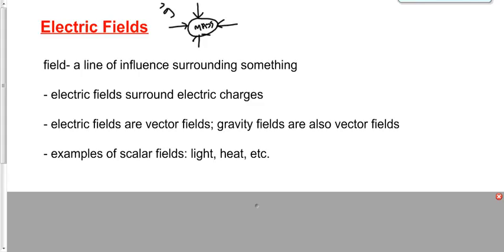a scalar field. Doesn't mean that they don't travel in a particular direction. Light does, right? Turn on the light bulb, it goes from there, that light bulb, to your eyes. It moves from there to here in that direction. But that would be the velocity that we would say is a vector, the velocity of the light that's a vector, not the field itself, because the influence of the field isn't in a particular direction.